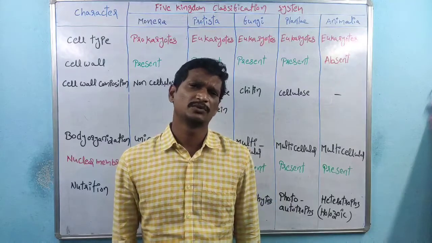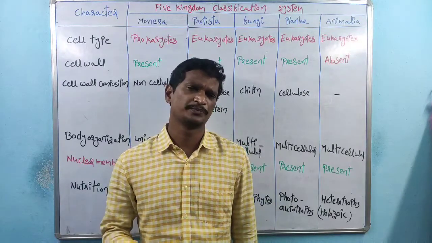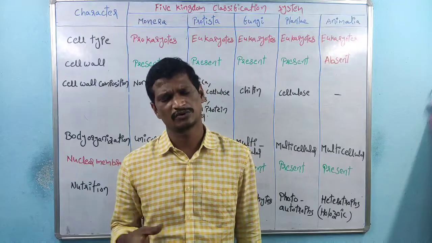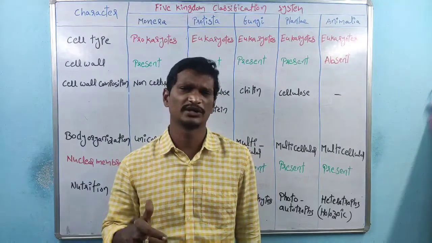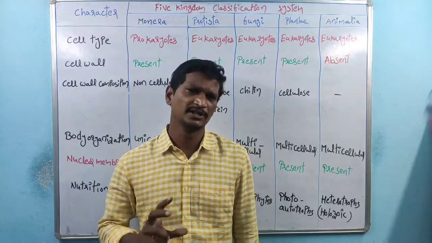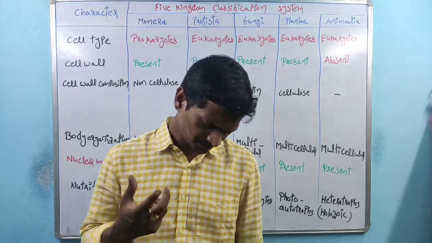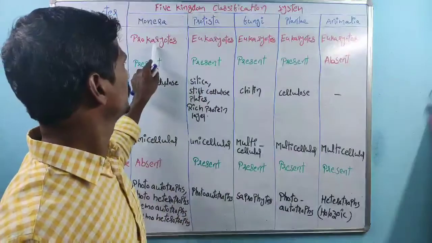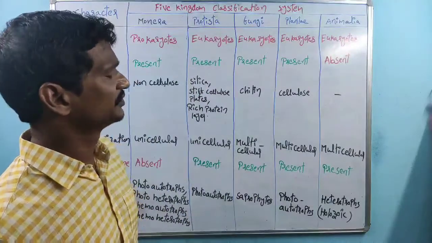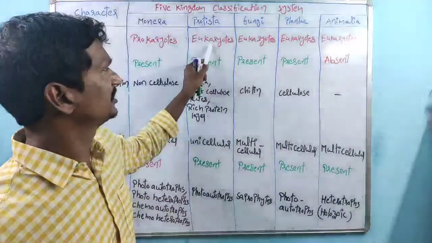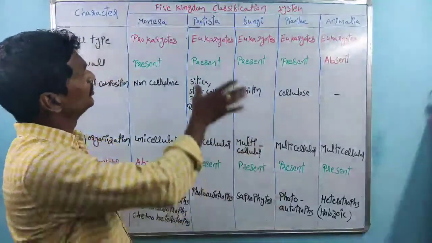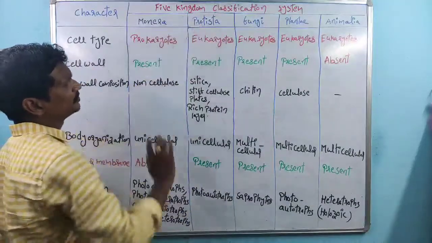If we think about the prokaryotic cells, pro means before, karyote means nucleus, so before the nucleus. These are cells which do not have a nucleus. So these are the prokaryotes. And coming to the next one, the Protista, which are eukaryotes. So this one is the prokaryote and this one is the eukaryote.